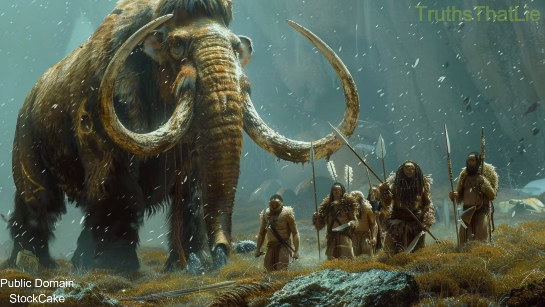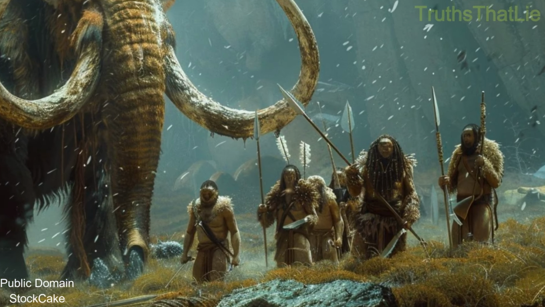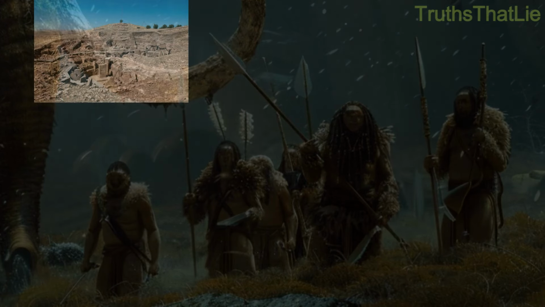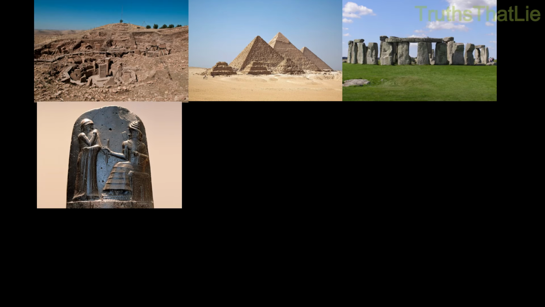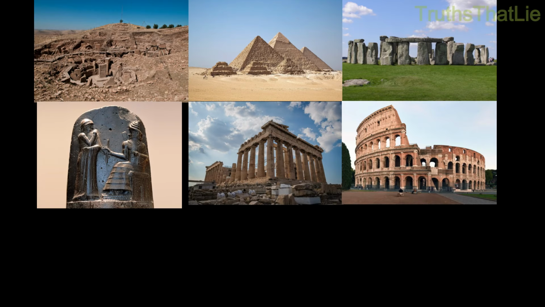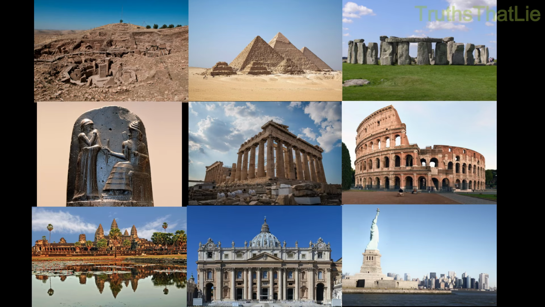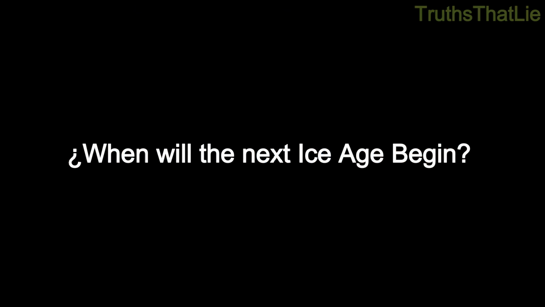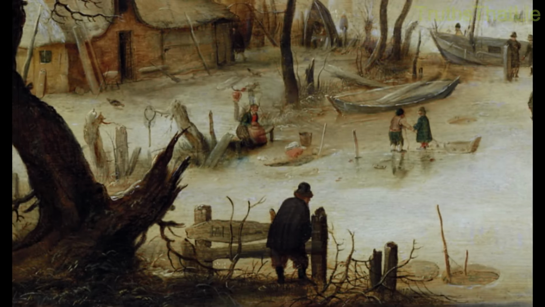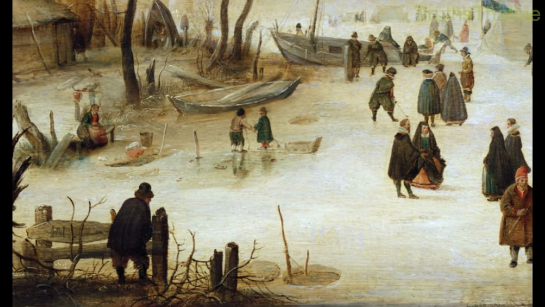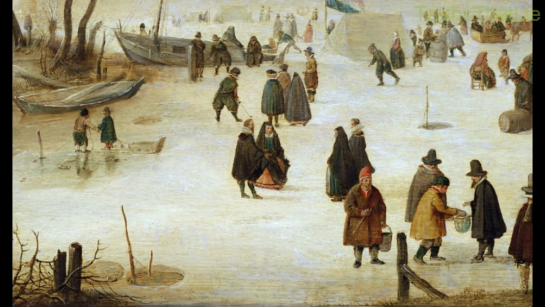The last ice age ended around 12,000 years ago. Every human civilization has developed during the current interglacial period, thanks to the relatively stable and mild climate. But since interglacials usually last around 10,000 years, it's worth asking, when would the next ice age begin? The cooling phase of the current astronomical cycle might have started 700 years ago.